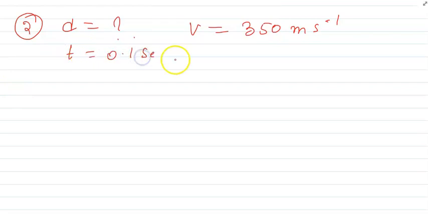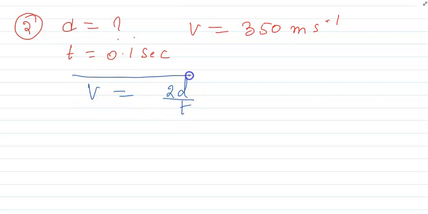Now, as we know, there is a relation V is equal to 2D by T. This is the formula. See, in the book it is given V is equal to 2D by T, where V is the velocity, D is the distance and T is the time. Are you getting what I am telling you? Sure?